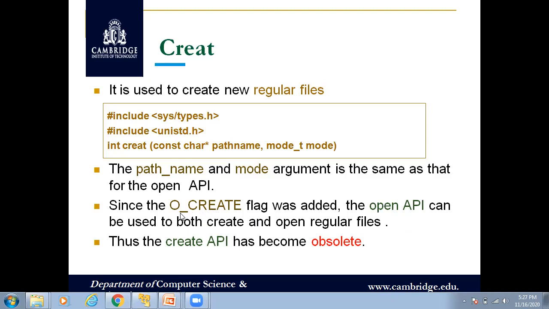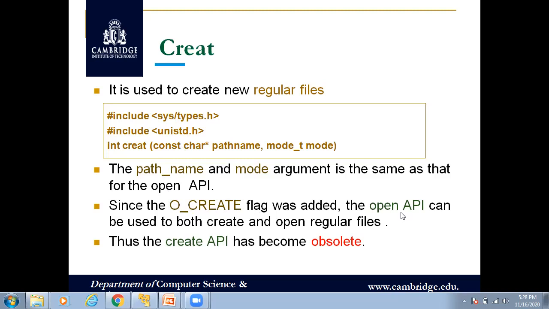The main use of this create modifier flag is, if your file is not existing, first it'll create your file, and then it'll open the created file. Since we are doing this create operation using this modifier flag of the open API, that's why this creat API has become obsolete. So we can do this create operation using the O_CREAT modifier flag, which is part of your open API.